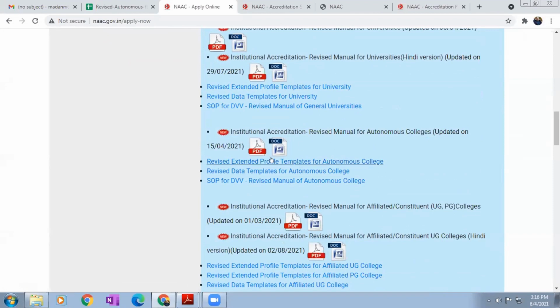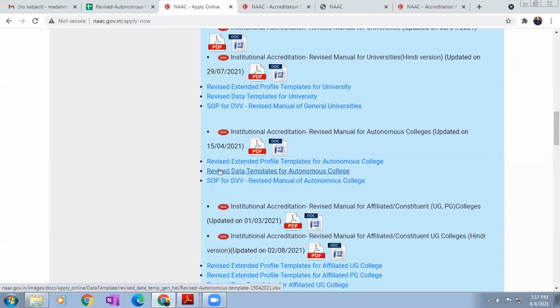Now in every manual, there are some Excel templates, like the revised extended profile template for autonomous colleges. These are all Excel templates. Then there are revised data templates for autonomous colleges. In the criteria-wise section, for all the quantitative metrics, we have data templates. Almost 90% of quantitative metrics have data templates. These templates we have to follow.